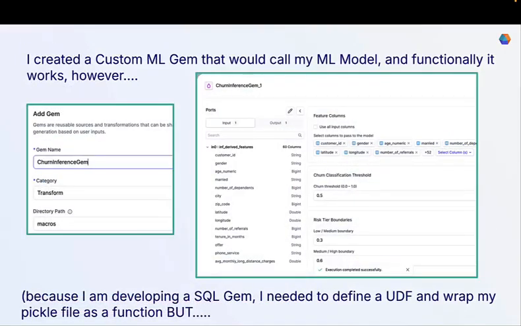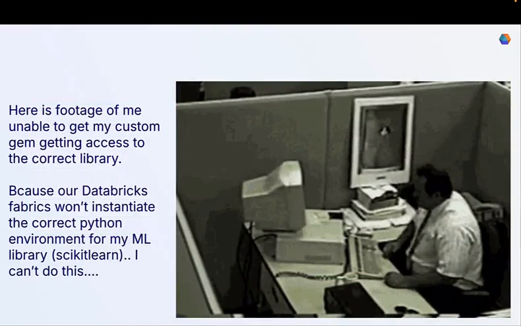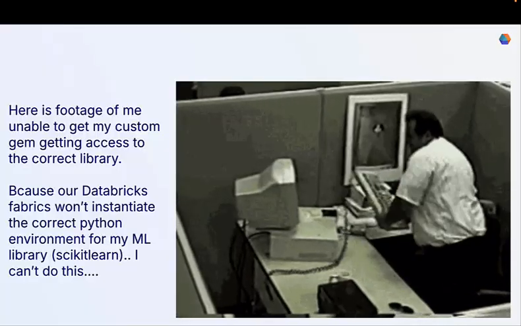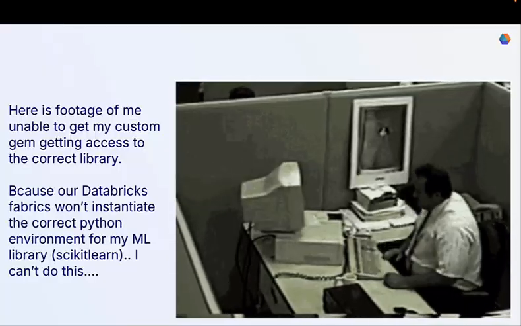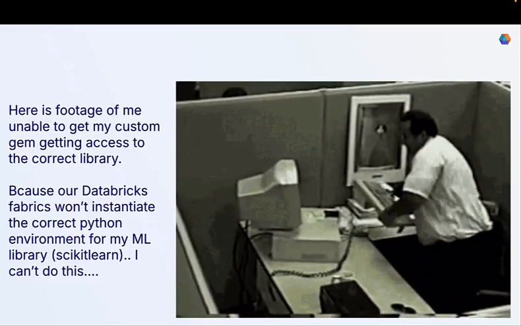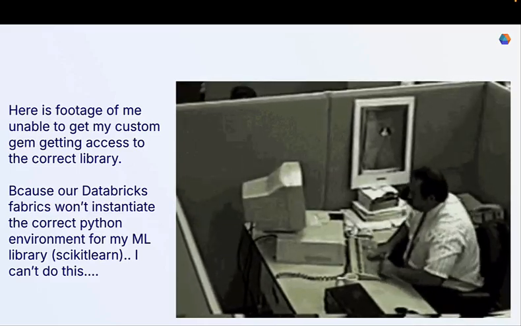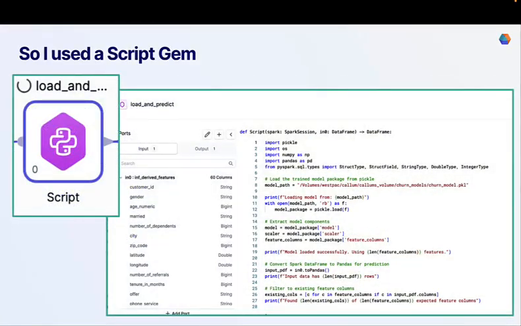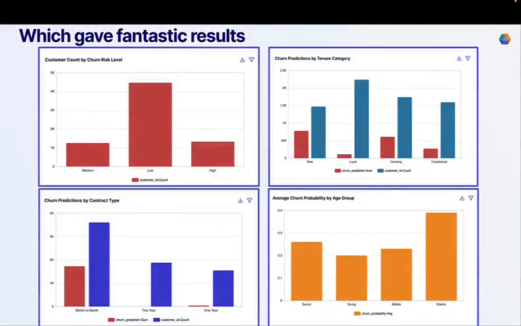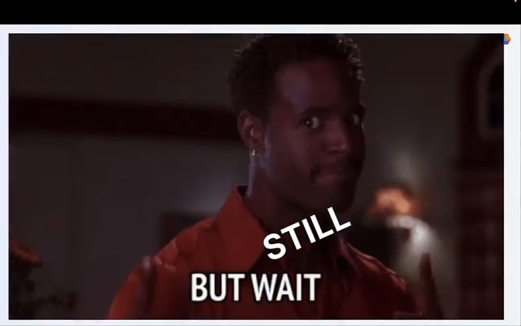So I created the custom machine learning gem that would call my ML model, and the functionality works, but because I'm developing a SQL gem, I needed to define a user-defined function and wrap my pickle file as a function, my pickle file being the machine learning model. But because our Databricks fabrics won't instantiate the correct Python environment, it doesn't have the scikit-learn library, I couldn't do this, which was a little frustrating because I had the custom gem there. So I just used the script gem and I didn't have that reusability, unfortunately. Still gave fantastic results, but there's still more.